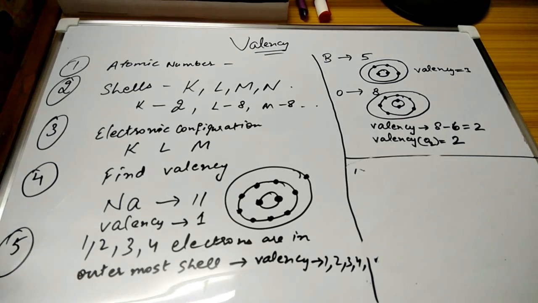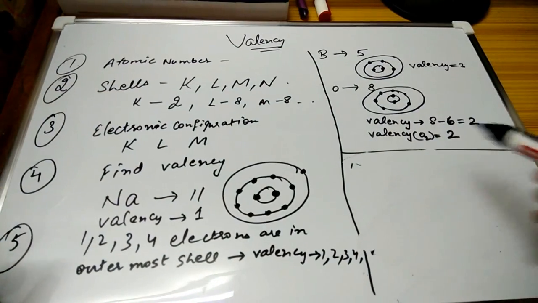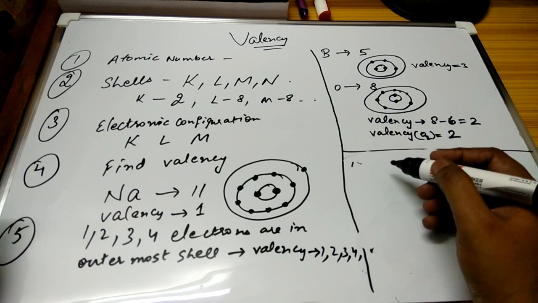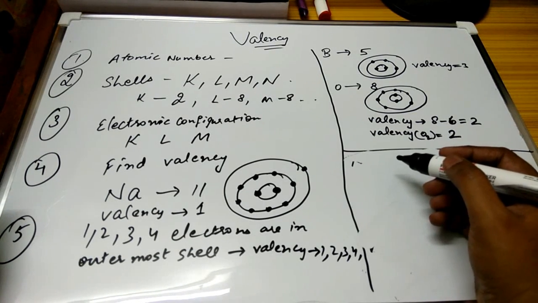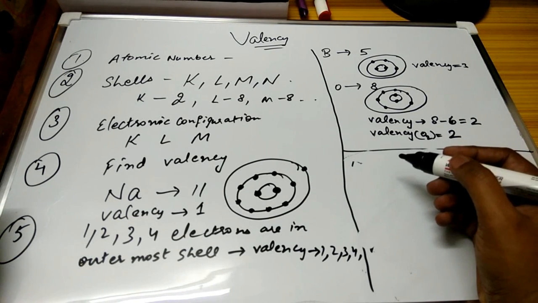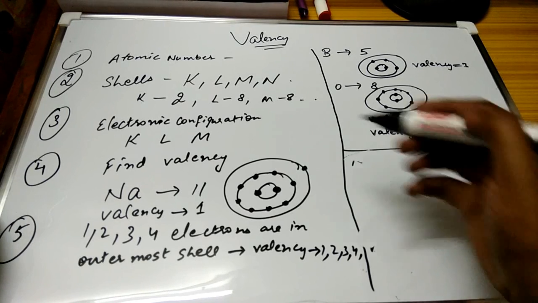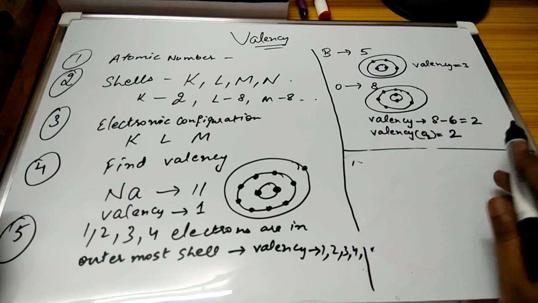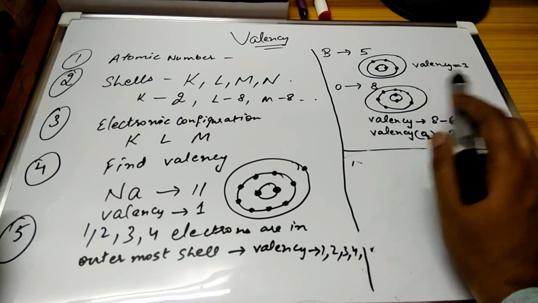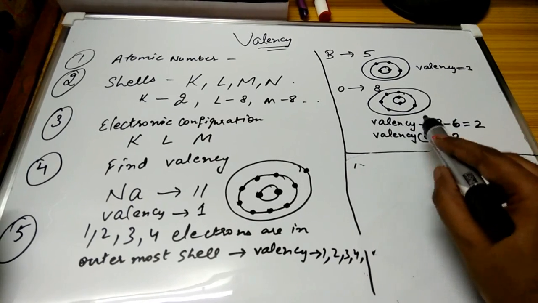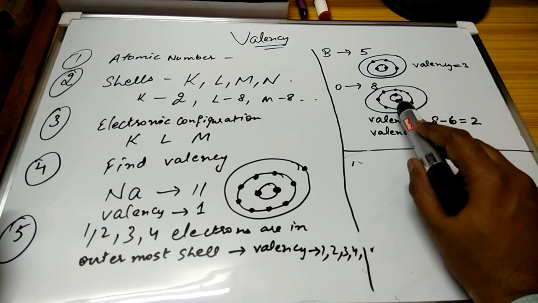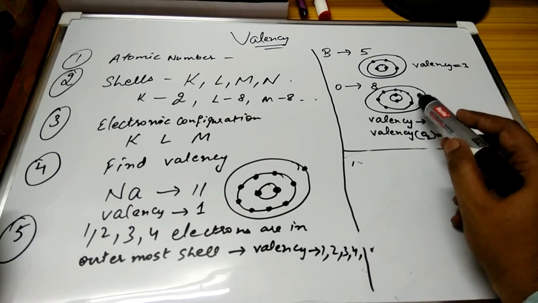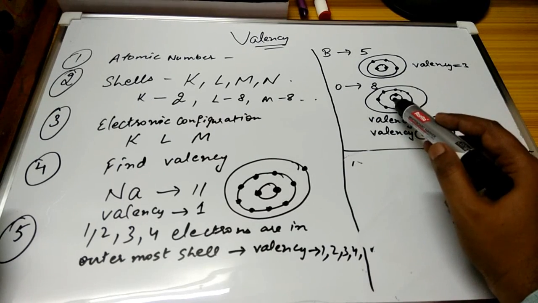Now one more thing I want to tell you, which is how to write the electronic configuration in the case of valency. For finding the valency, you first need to understand the electronic configuration. I have written in the third point that the electronic configuration must be in the manner of K, L and M. Take the example of oxygen: in the K shell there are 2 electrons, and in the L shell there are 6 electrons.